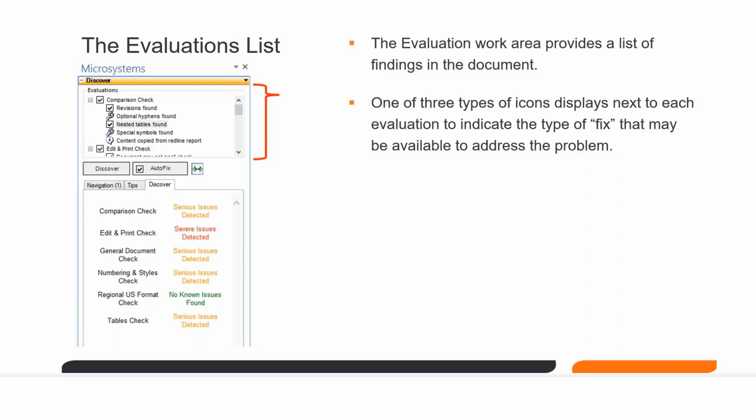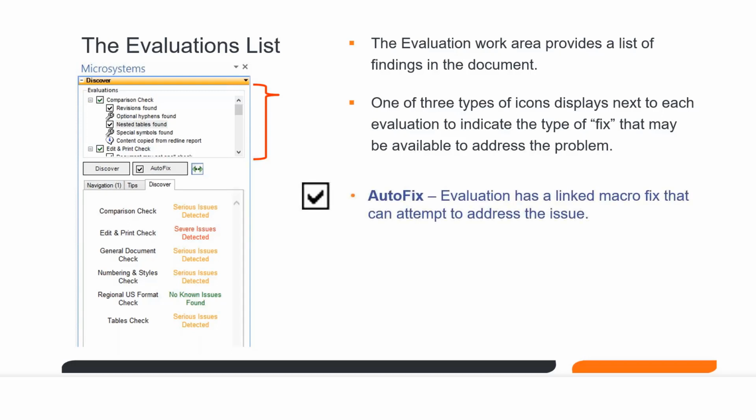So the three icons that we're going to see in the evaluations pane are the wrench, the checkbox, and the information item, which is the little text bubble. So when you have an autofix associated item, it may be checked, it might not. But when the item is checked, you could simply click the autofix button, and then any item that happens to be checked in this evaluations list will be addressed.